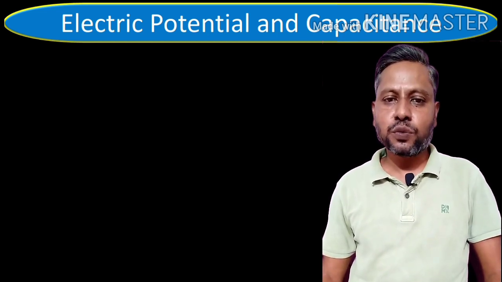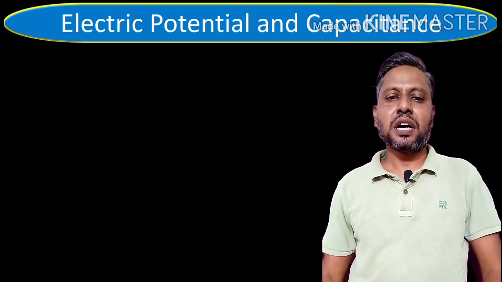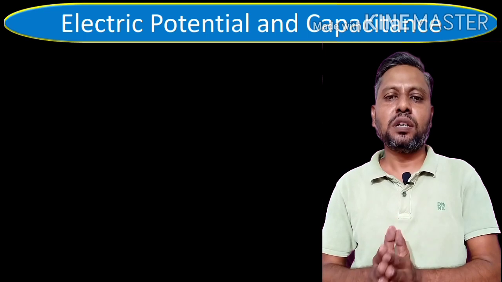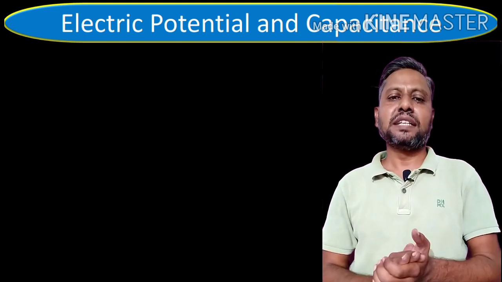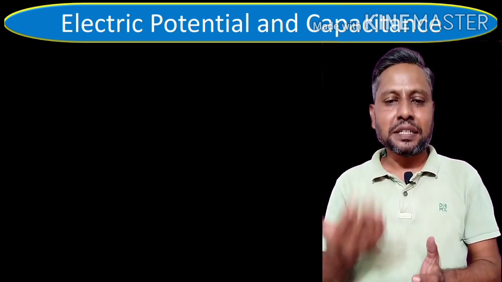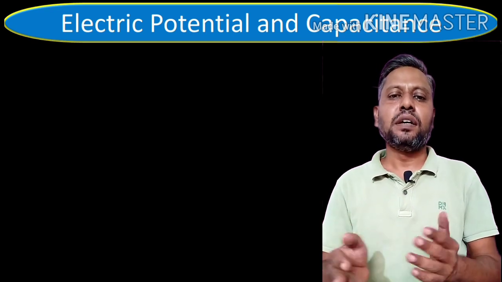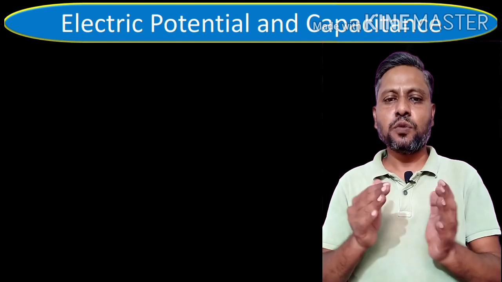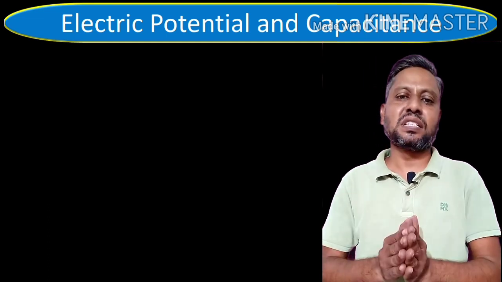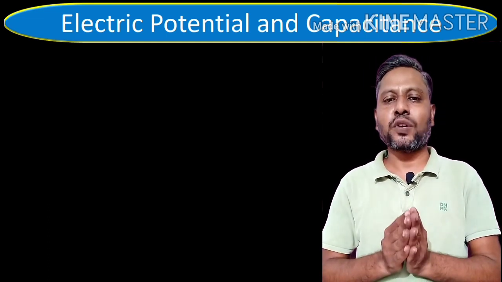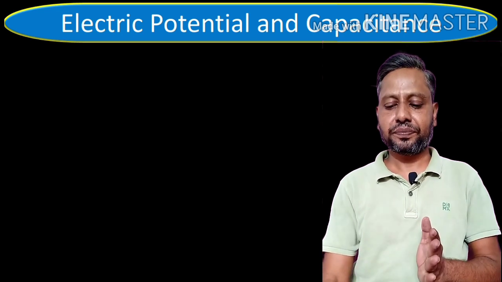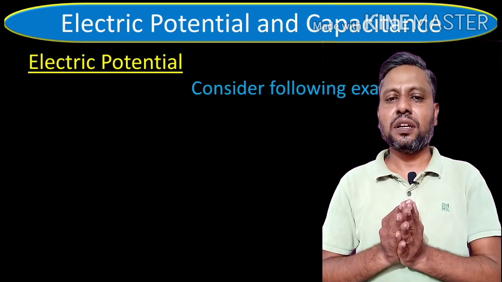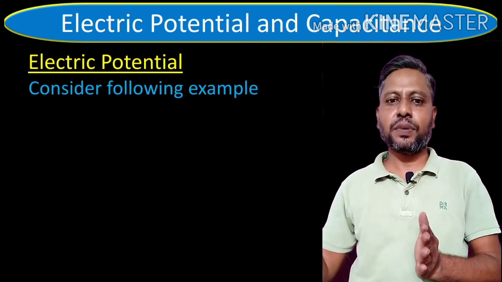In our previous videos we have seen that a charge kept in static position has the ability to produce the Coulomb's force. It has the ability to produce the electric field. In the same way there is a concept called electric potential. So in today's video, in brief we will discuss what is electric potential. So let's start. To understand the concept of electric potential, consider the following example.